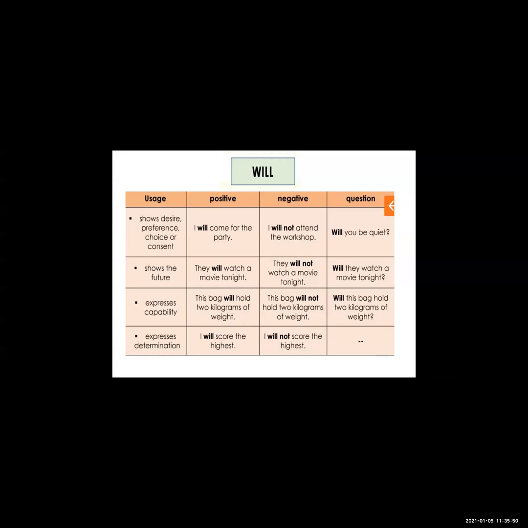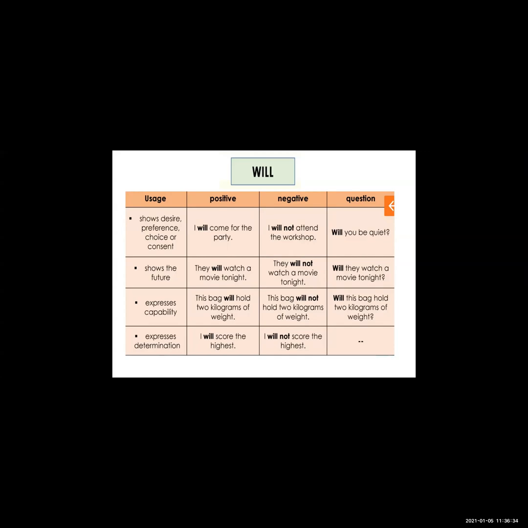Now see express capability. I will make a sandwich. Now see express capability: this bag will hold 2 kilograms of weight. That is the capability of the bag, that the bag can hold 2 kilograms of weight. So for expressing capability we use will. This bag will not hold 2 kilograms of weight. Now see the question sentence: will this bag hold 2 kilograms of weight? So this is the question sentence showing capability.